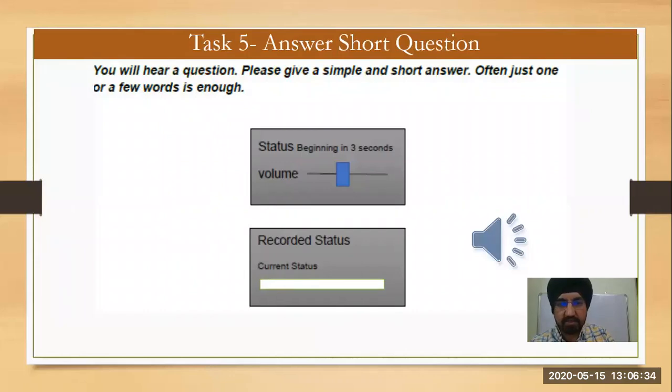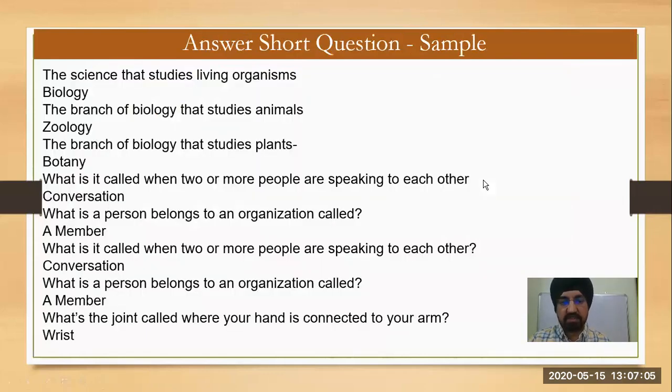Next is Answer Short Question. Simply, you listen to some questions and then you have to answer. For example: What do we call the meeting where an employer asks a potential employee questions about their work experience? Okay, so simple. It's an interview. You will get these kinds of questions, but accents would be different.